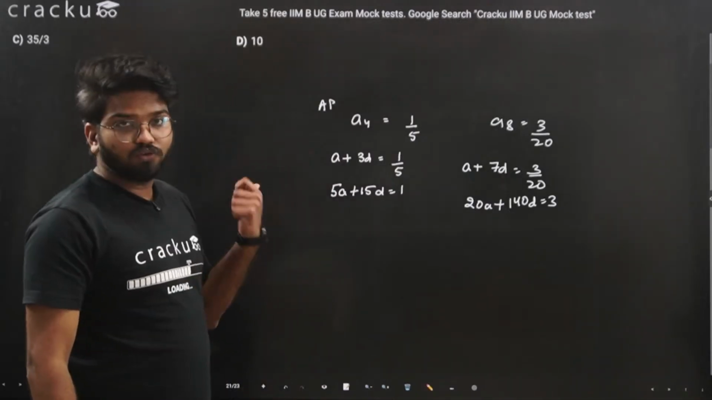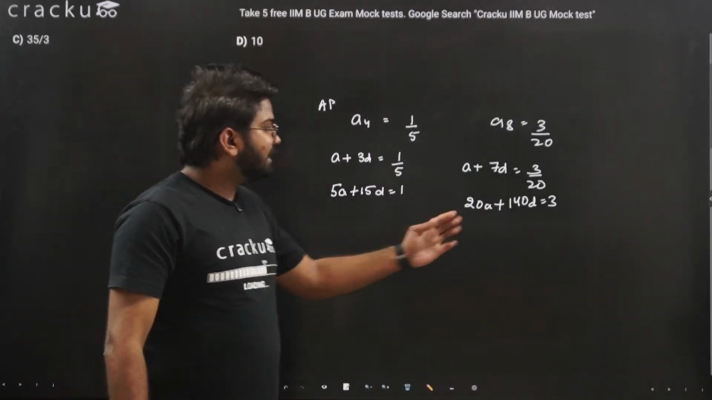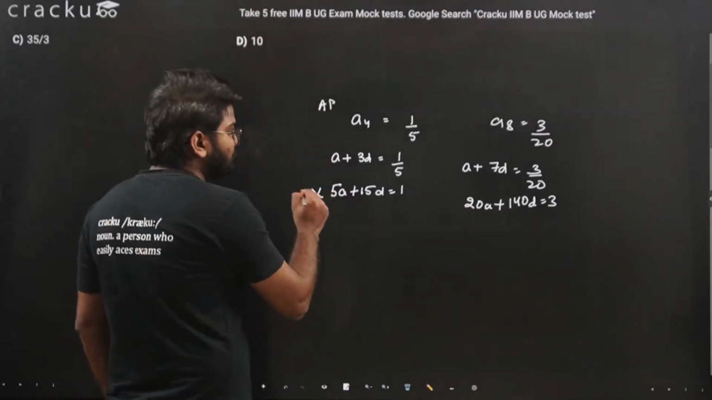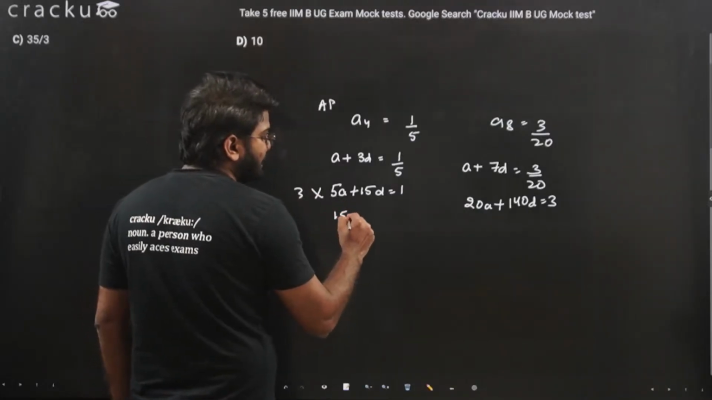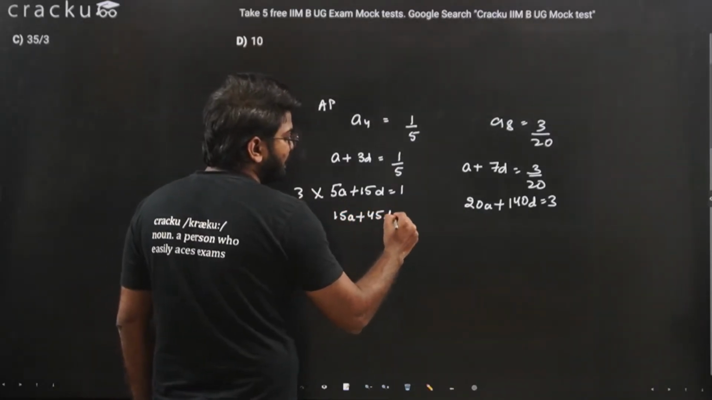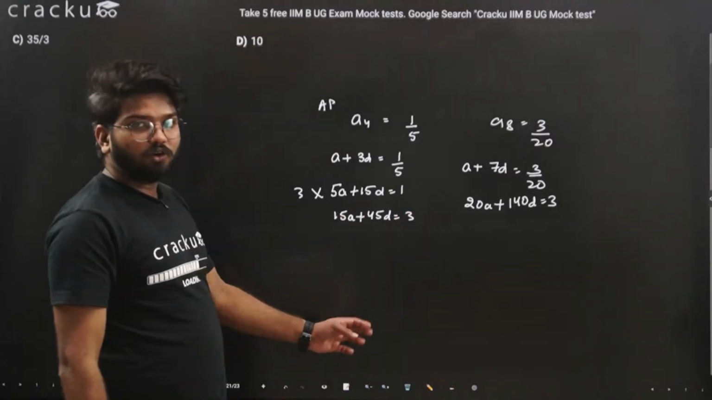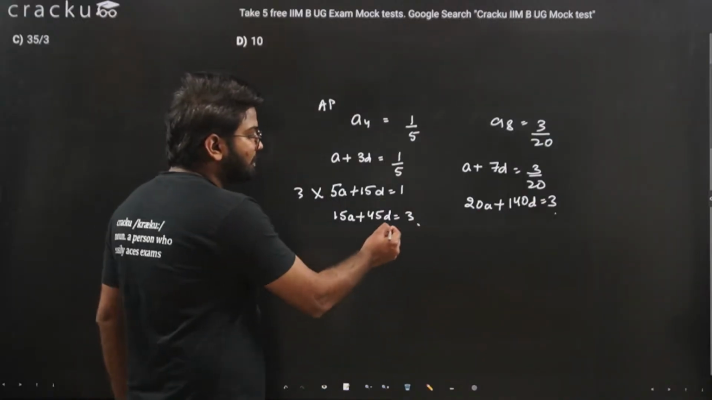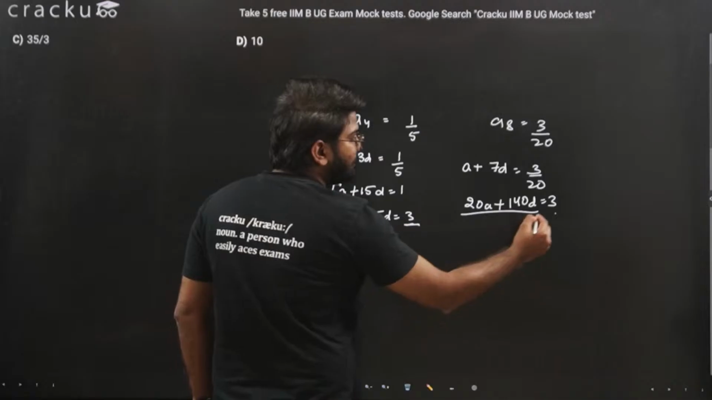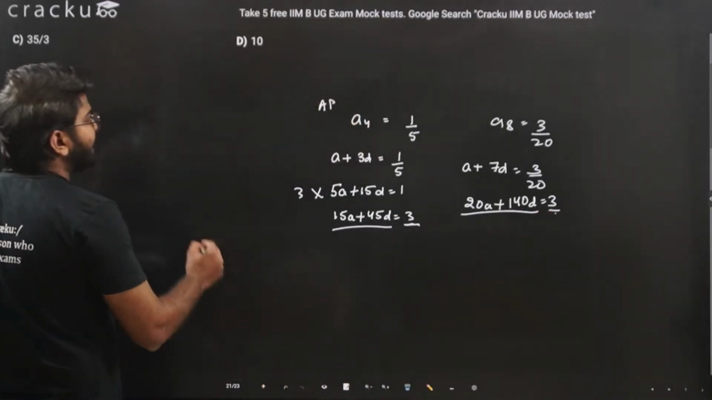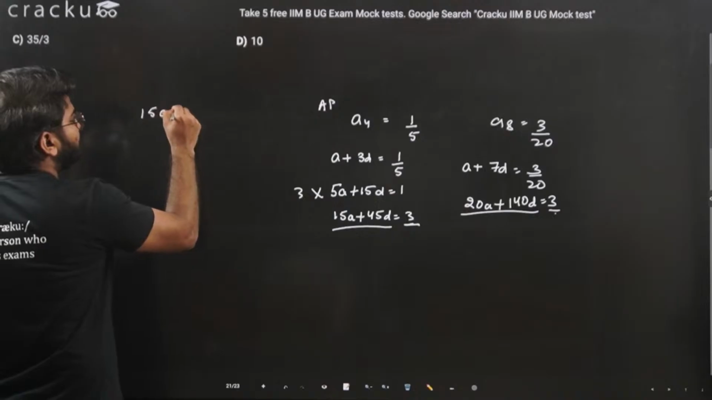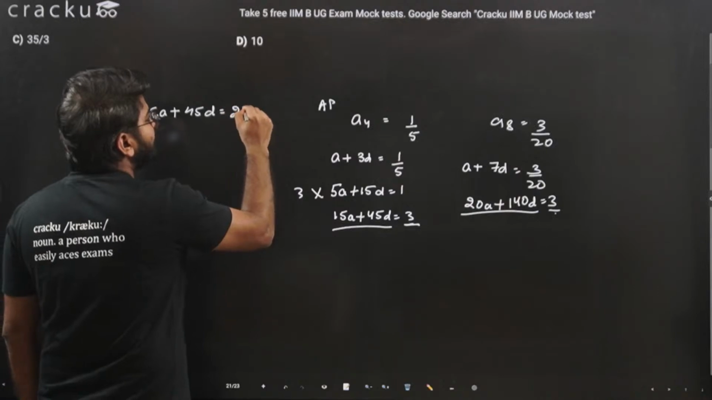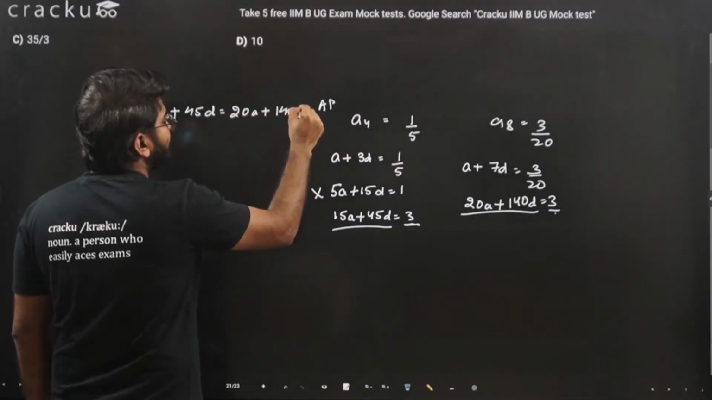Now we have these two equations, we can solve them. On the right hand side there is 3, here it is only 1. If I multiply this equation by 3, I will get 15A plus 45D is equal to 3. So now on the right hand side, both the terms are 3. It means on the left hand side, both the terms are equal. So we can write 15A plus 45D should be equal to 20A plus 140D.